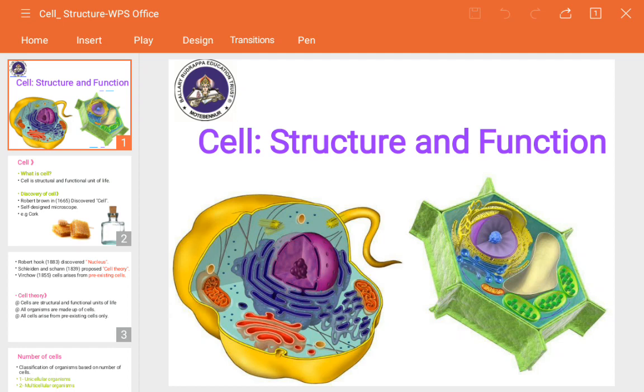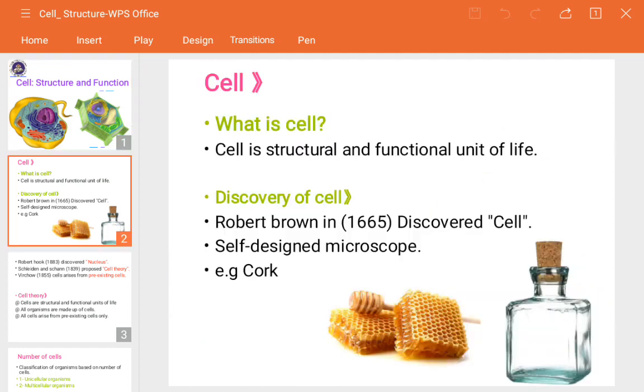So the chapter name is Cell: Structure and Function. We are going to see the different types of cells, how they function, and what their structures are. Okay. So we will move towards our main topic, cell. So see, what does cell mean? Cell is the basic structural and functional unit of life. This we normally say.